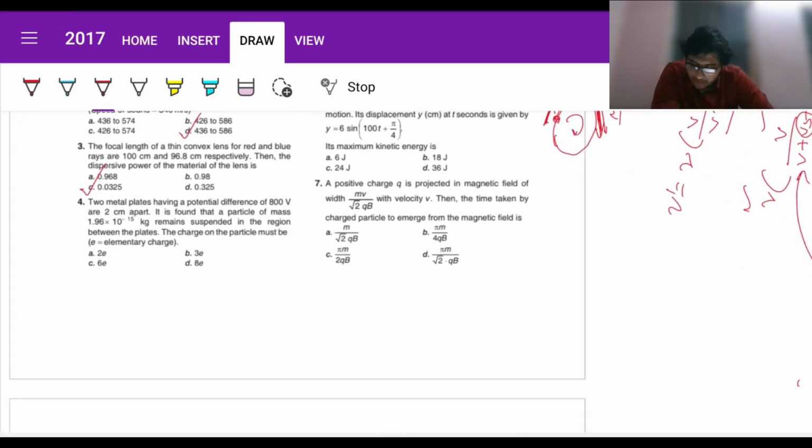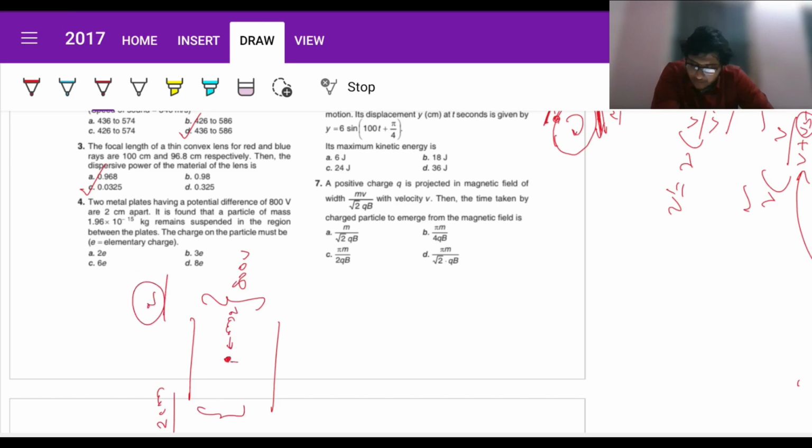Two metal plates have a potential difference of 800 volts and are 2 centimeters apart. It is found that a particle of mass 1.96 times 10 to the power minus 15 kg remains suspended in the region between the plates. The charge on the particle must be. Fine. So these are two metal plates, potential difference of 800 volts and spacing of I guess 2 centimeters, right? There is a mass here, let us assume m, and charge q. We have to find this charge q.